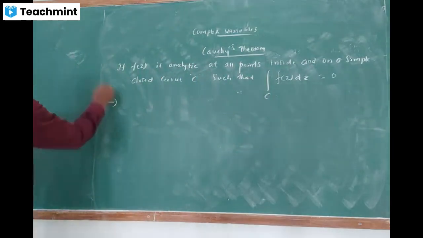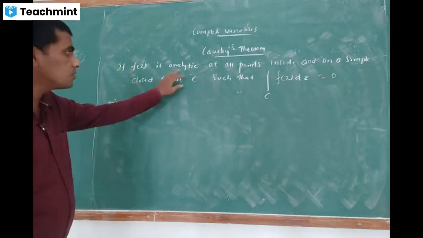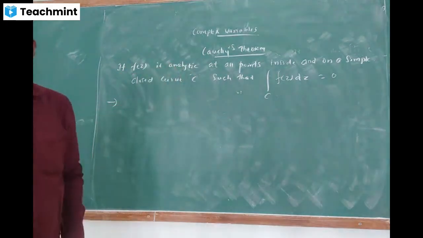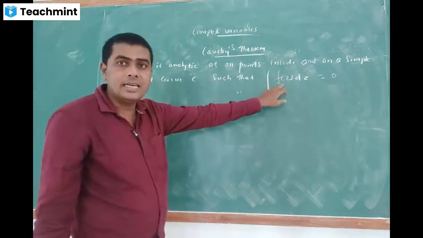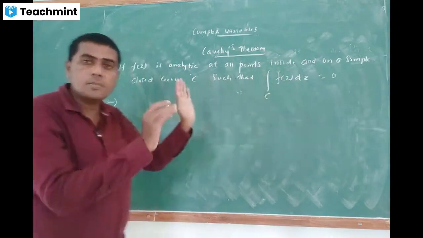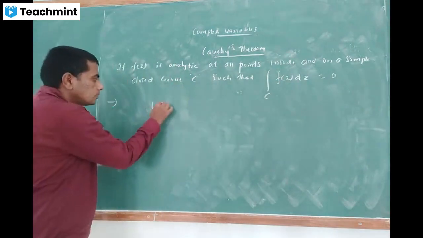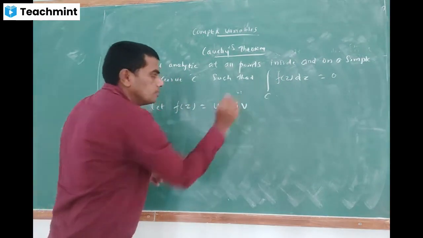From the statement, what exactly have they given? First, f of z is analytic. So first I am going to define what f of z is. In the integral we have f of z. So I am going to define f of z as u plus i times v.